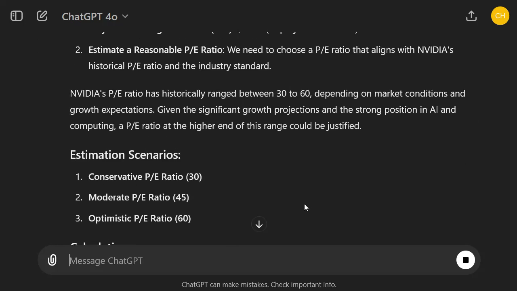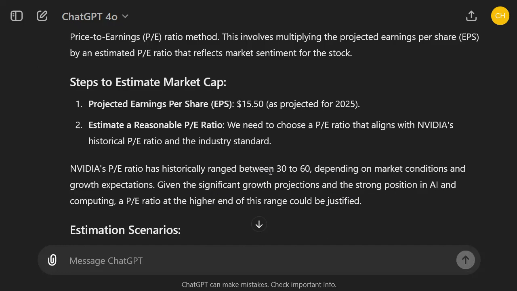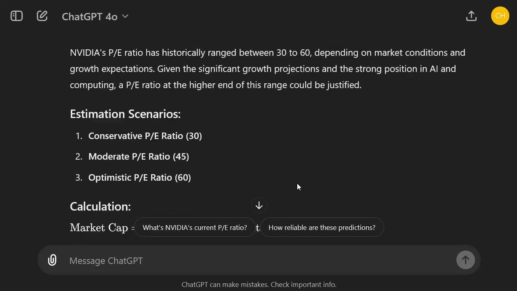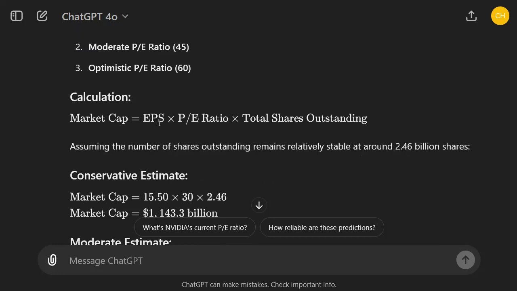I would do the same thing as a human being, right? It says the projected earnings per share is like $15, estimated a reasonable PE ratio. What is a reasonable PE ratio? I think things from first principles would be between 30 and 60, which makes sense given the growth expectations. So we have three scenarios: conservative, moderate, optimistic, with different PE ratios, so price earnings ratios.